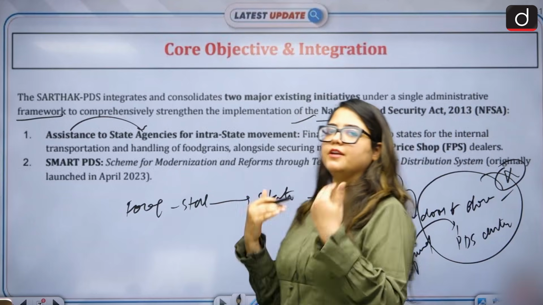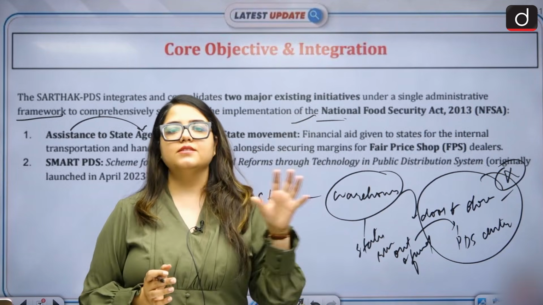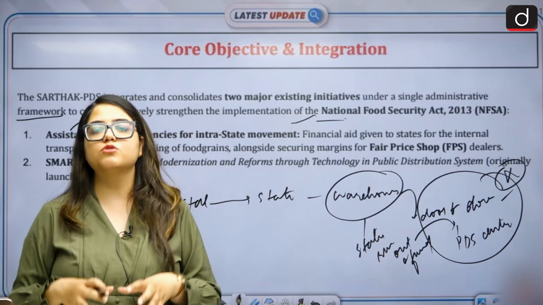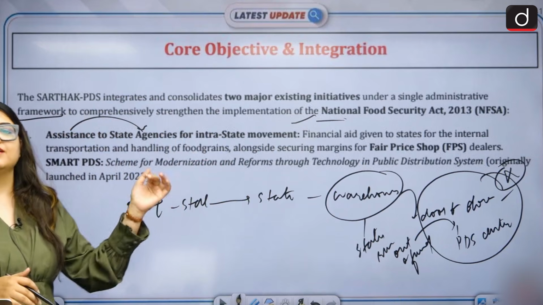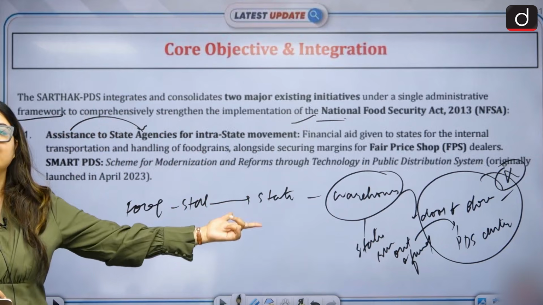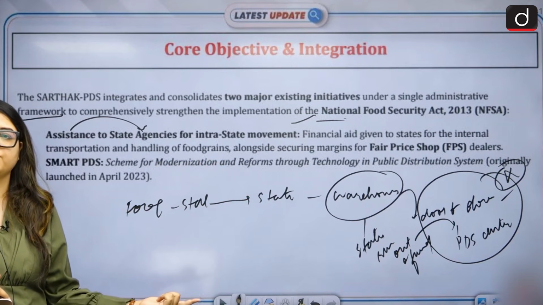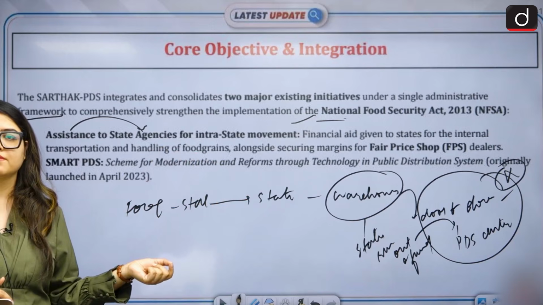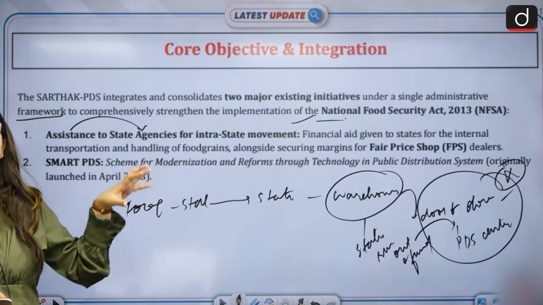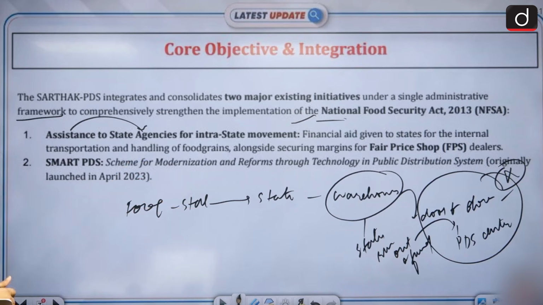Sometimes they just keep the grain for themselves. Sometimes they push the grains into the black market, and sometimes they just add stones to it. They add impurities to it to raise the weight, and that way people who are taking home 1 kg of rice end up taking only 500 grams, because the rest of the 500 grams are stones. To avoid such things, to stop such things, this is necessary. Do you understand that? Yes.